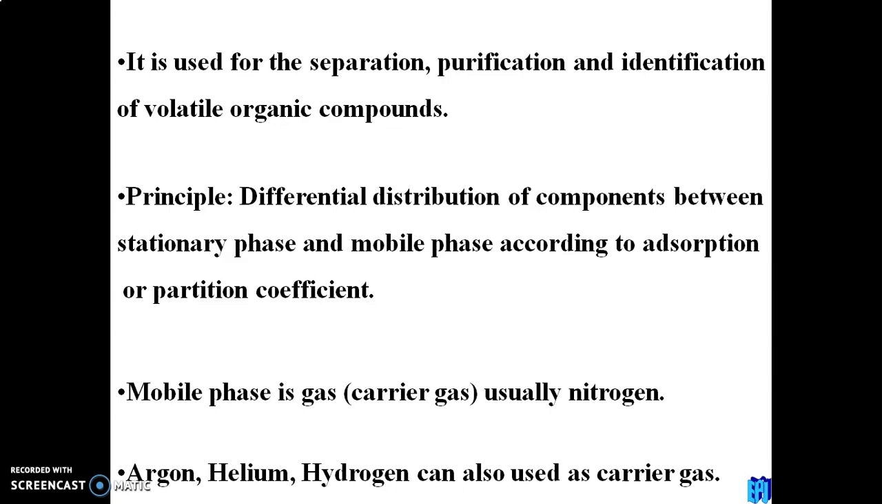Because here we can see that from gas chromatography it is clear that the mobile phase should be the gas, but the stationary phase may be solid or liquid supported on a solid. If the stationary phase is solid, then the separation will happen due to the difference in adsorption coefficient, or if the stationary phase is liquid supported on a solid, then the components are separated due to the difference in partition coefficient. So the basic principle is the differential distribution of the components between the stationary phase and mobile phase according to adsorption or partition coefficient. Most probably the carrier gases are argon, helium, hydrogen, etc.